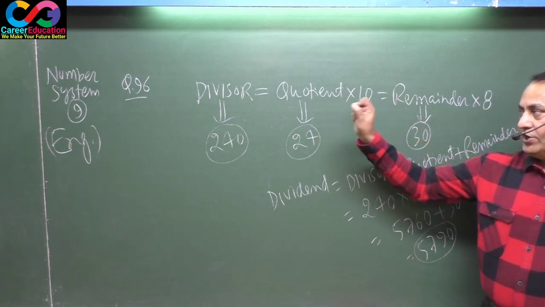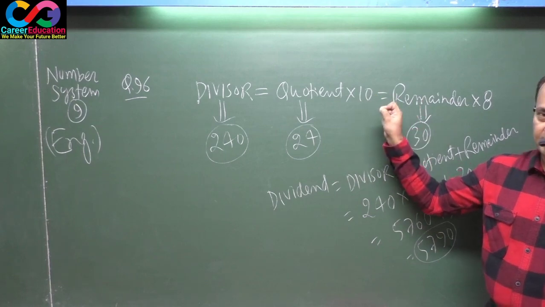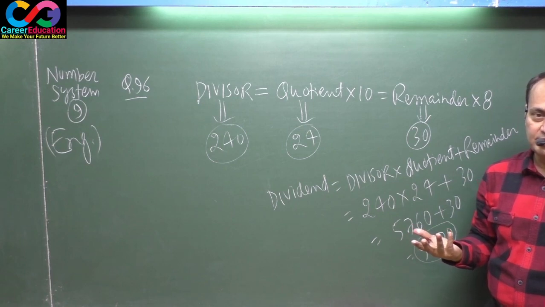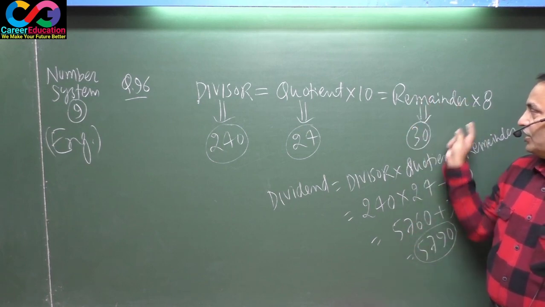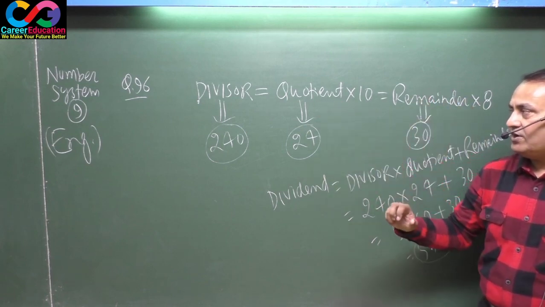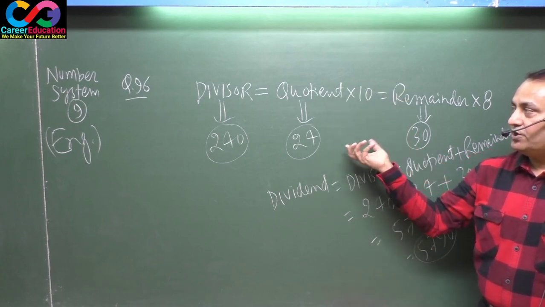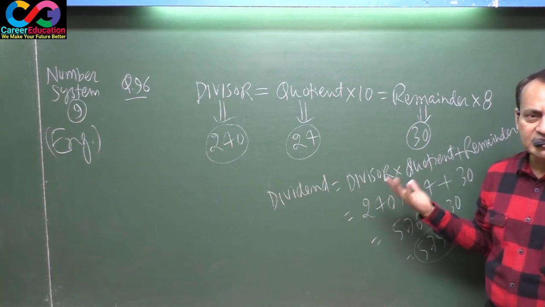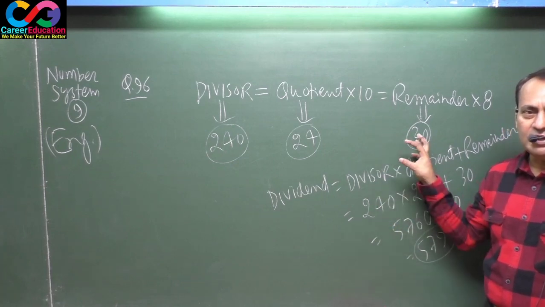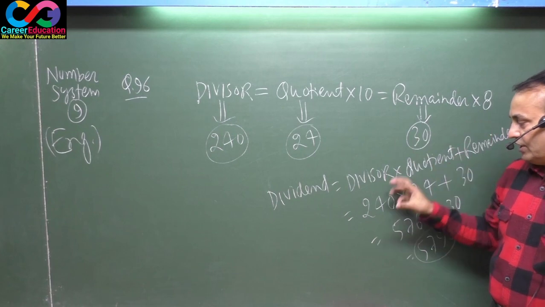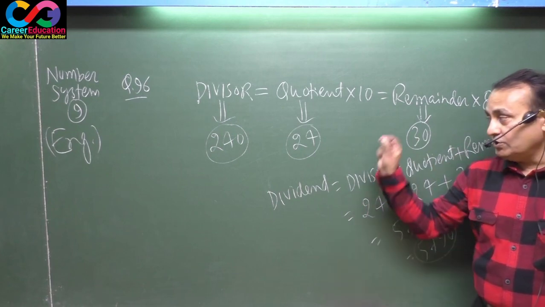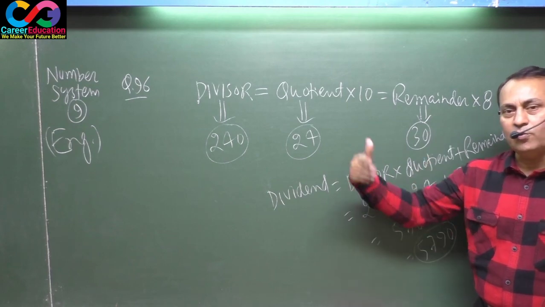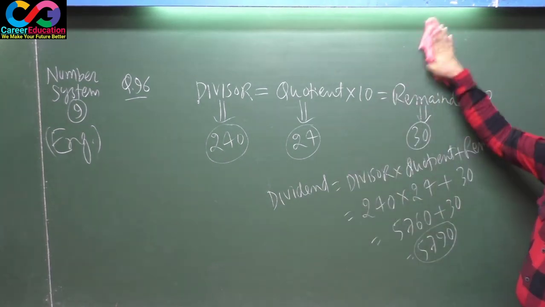That means divisor is equal to quotient into 10 and divisor is equal to remainder into 8 according to the question. Remainder is 30, that's why 30 into 8, 240 is your divisor, and 240 equals quotient into 10, that's why quotient is 24, and dividend equals divisor into quotient plus remainder. You put all the values got from the solution of the question, and thereafter you got answer 5790. This is a very important question for SSC and railway. Moreover, you may go to MBA as well.